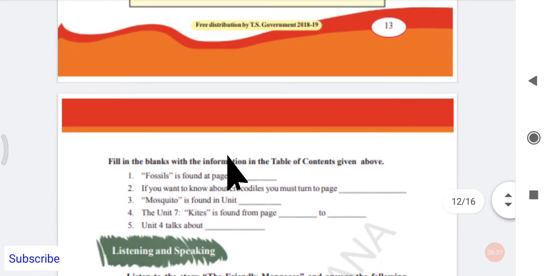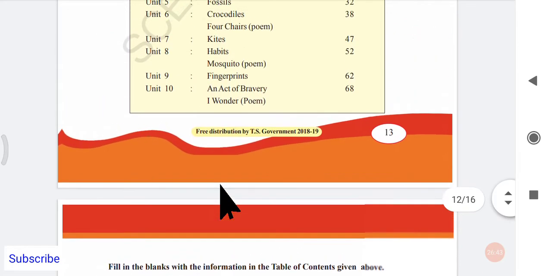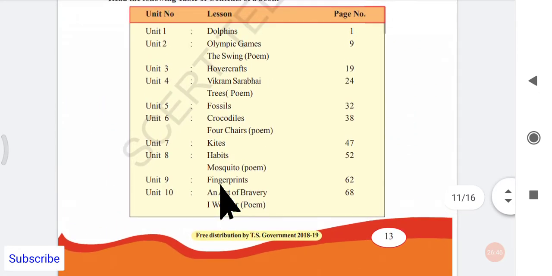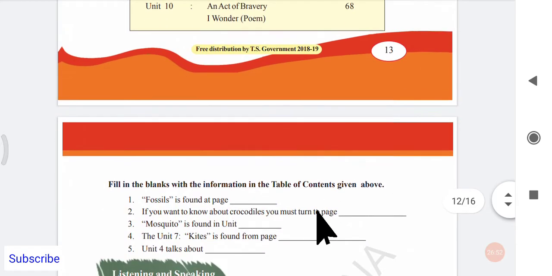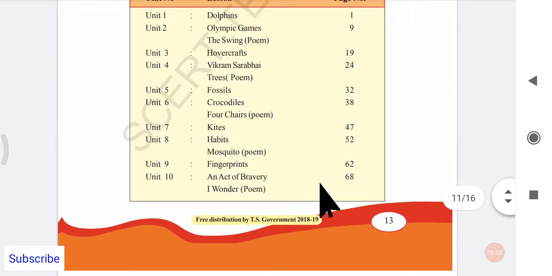We have some questions here. So look at the first question. Fossils is found at page dash. Okay, so fossils, look at the fossils title. So page number 32. Okay, page number 32 we can find fossils. Next, if you want to know about crocodile, you must turn to page. Okay, if you want to read about crocodile, we have to go through page number 38.